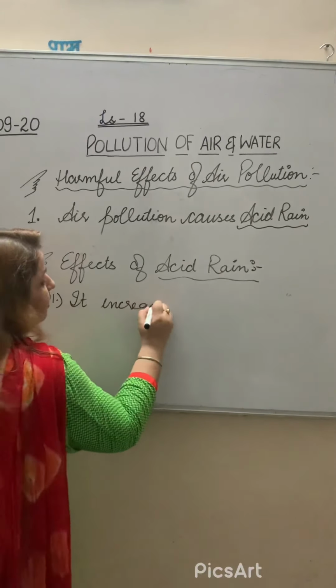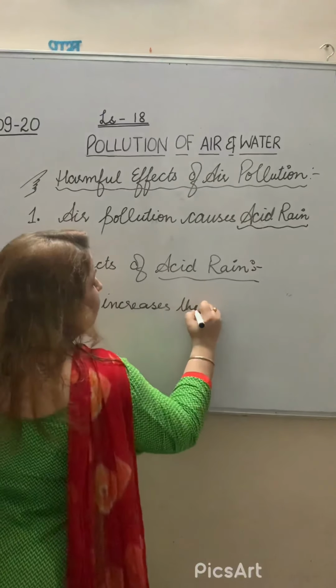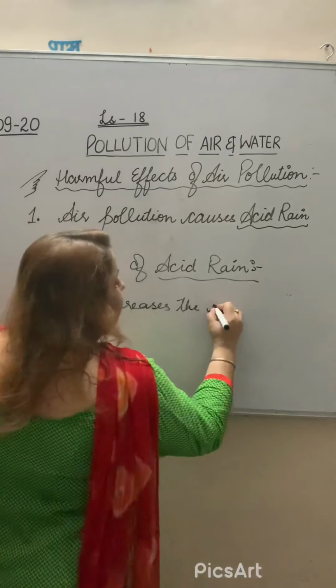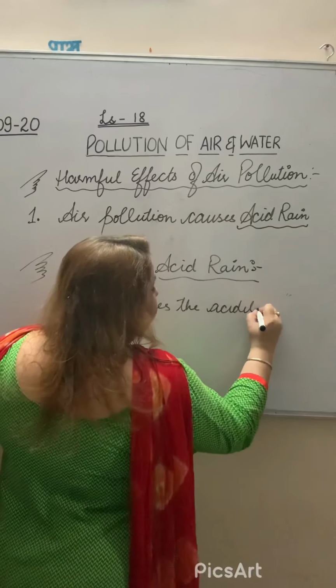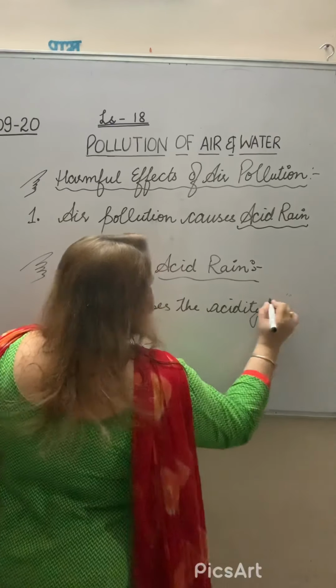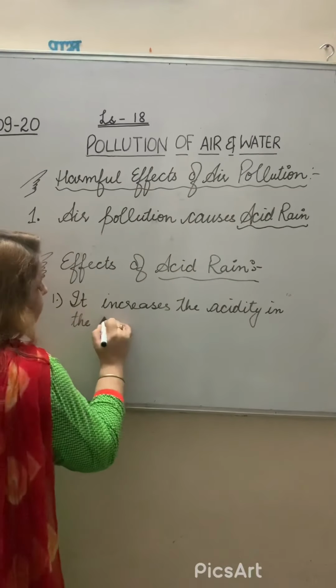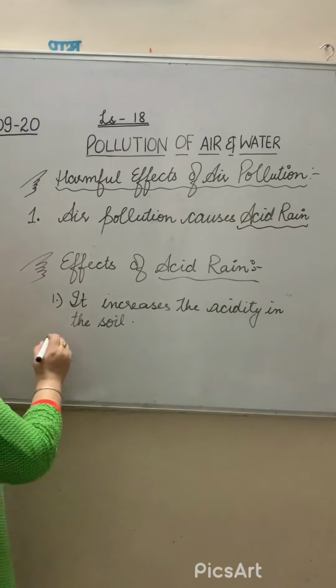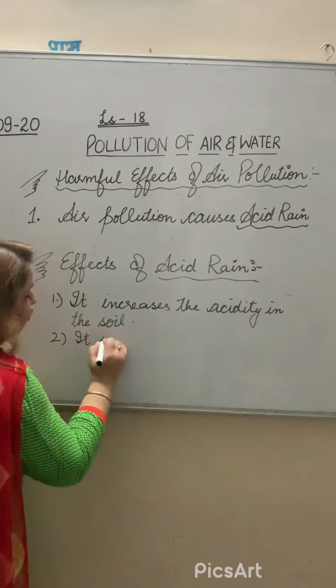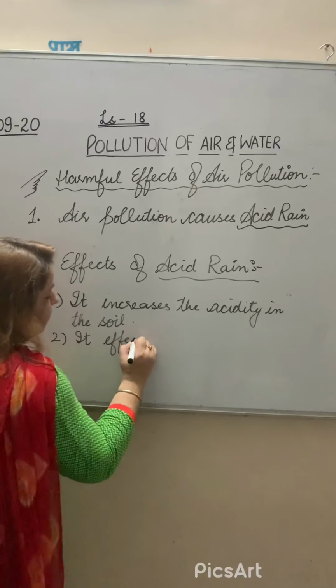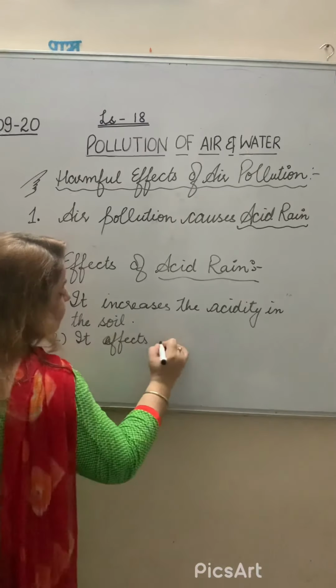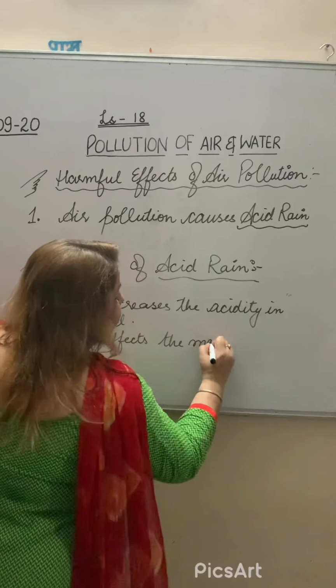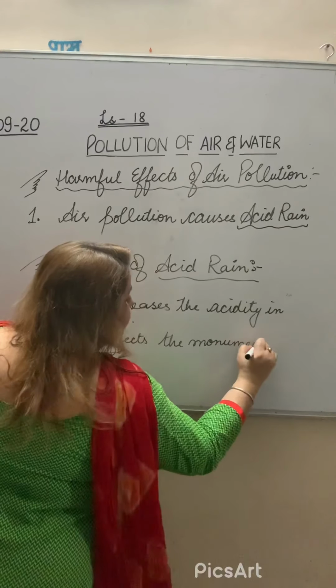You can write it increases the acidity in the soil. It increases the acidity in the soil, which makes the soil infertile. It affects the monuments, like one of the examples, Taj Mahal.